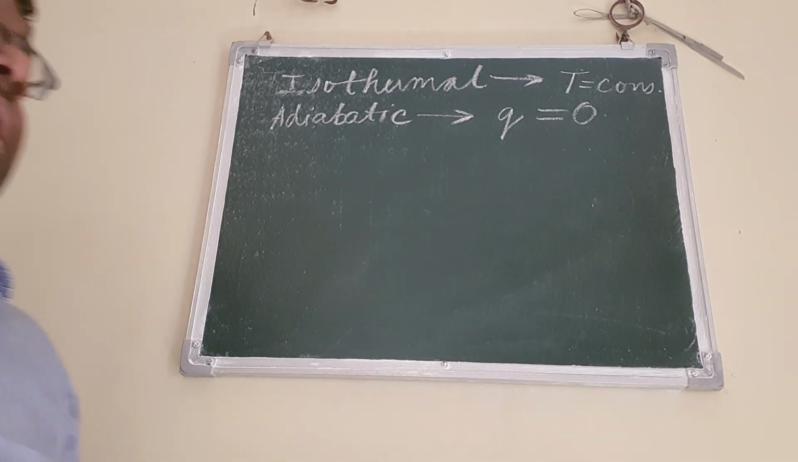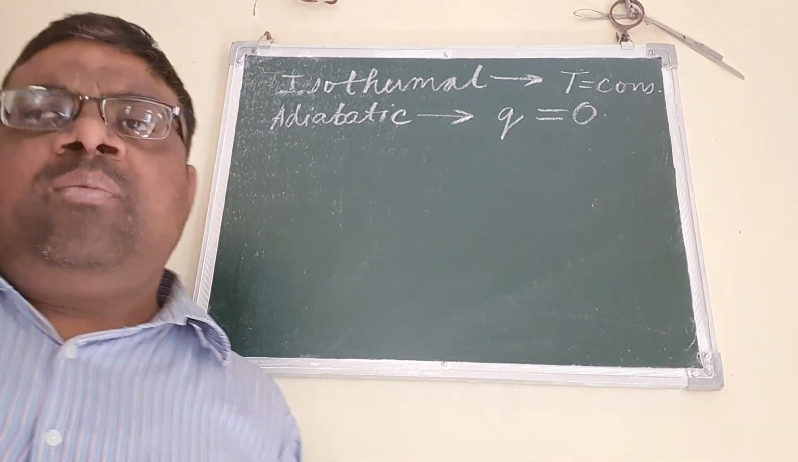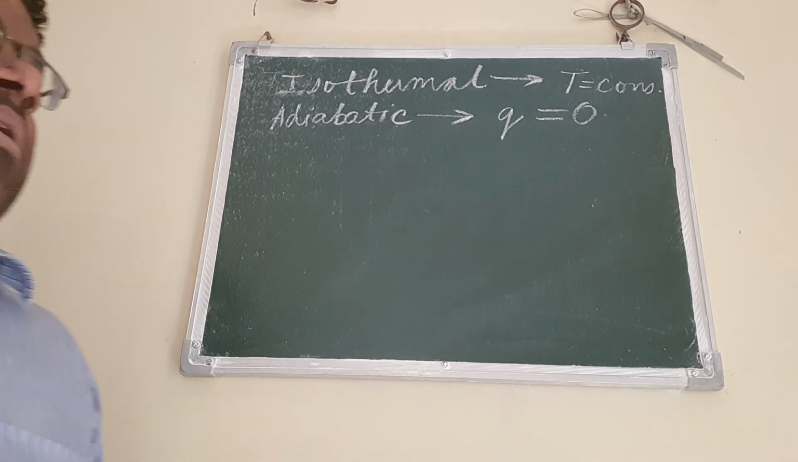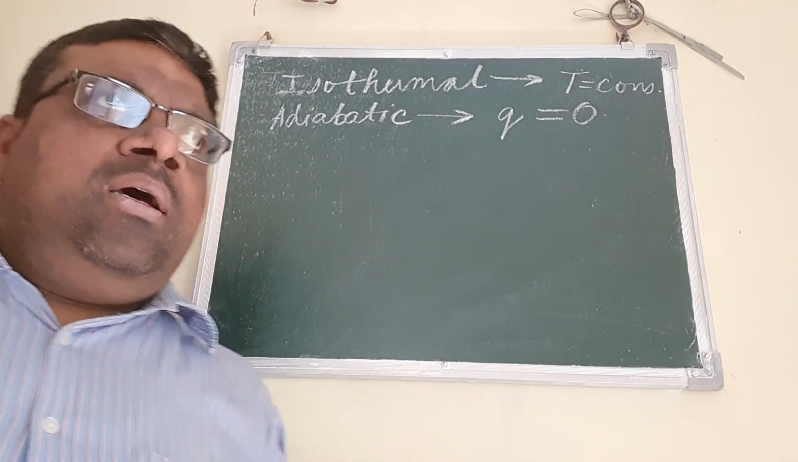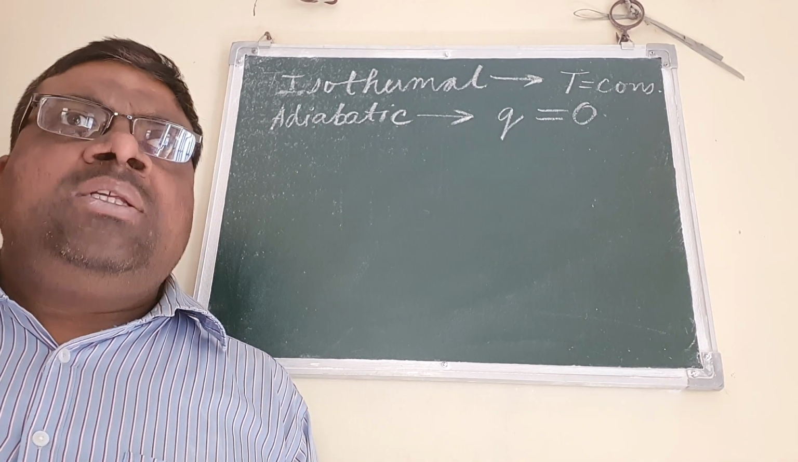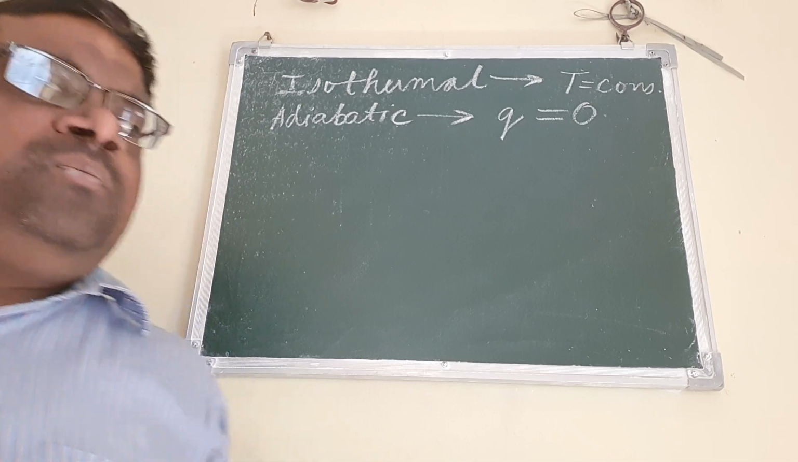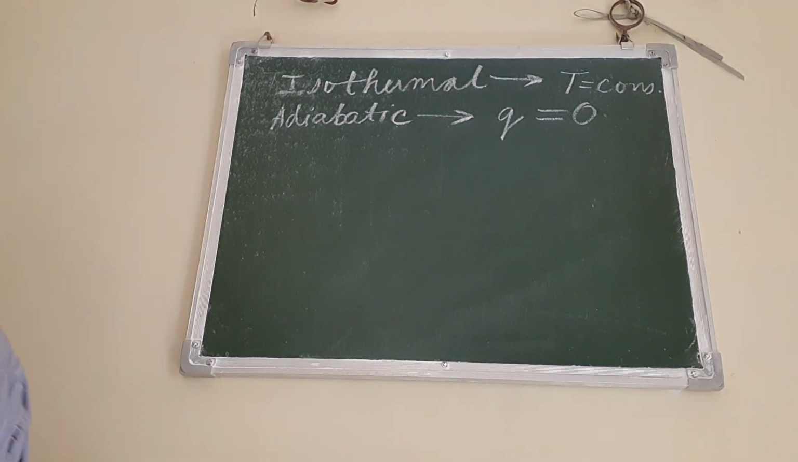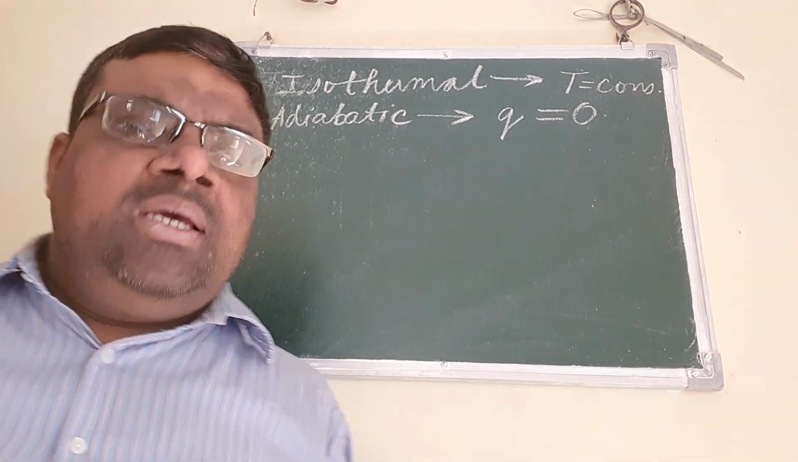The processes that are occurring suddenly are adiabatic processes. For example, the puncture of a tire. The gas is coming out very suddenly.